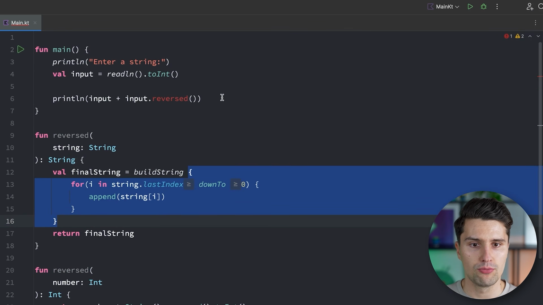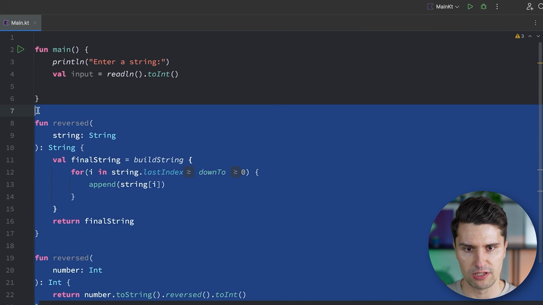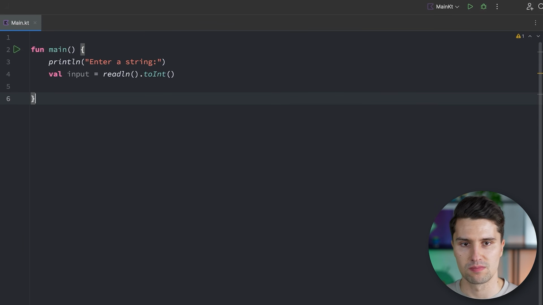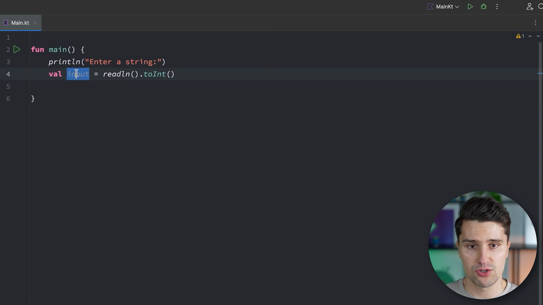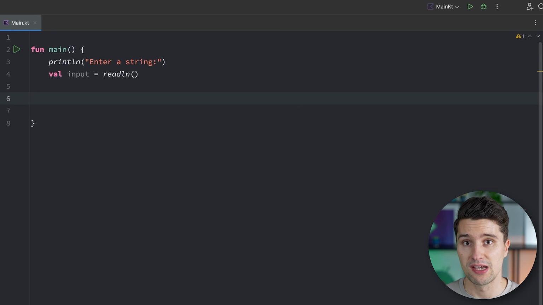So for example, we receive a certain input here in our console. Now let's get rid of these functions here because we don't need these at this point anymore. We receive a certain input. We just want this input as a string, and a little recap, every string is just an array of characters, so something we can iterate over. So let's say we now want to be able to filter these characters based on a specific schema. So let's say we just want to remove all digits from the string. Or the other way around, we just want to keep all letters.